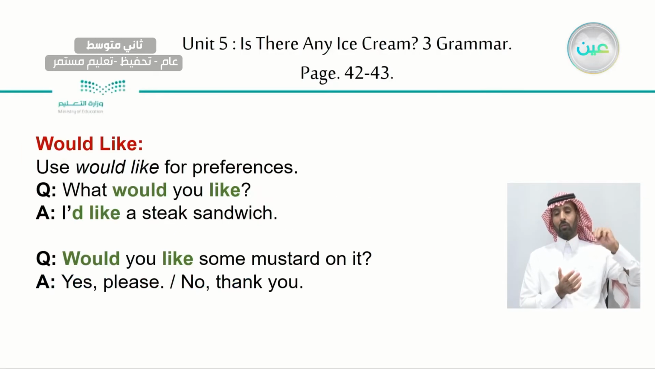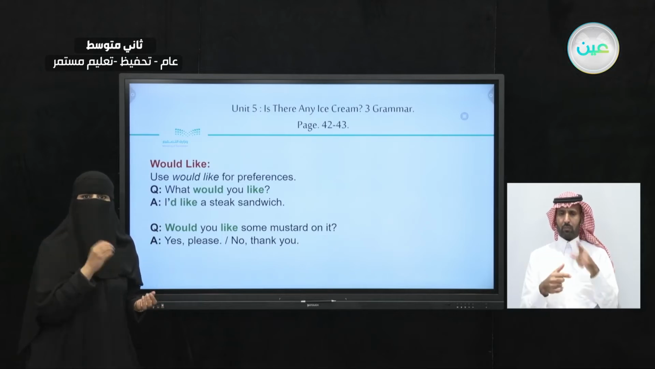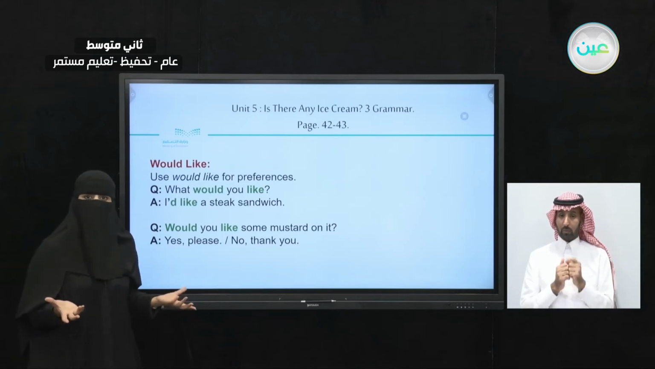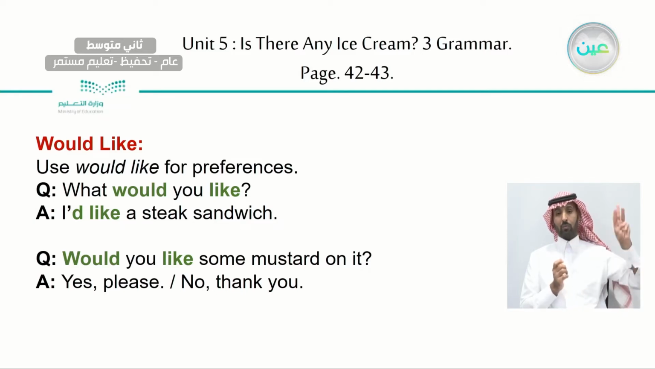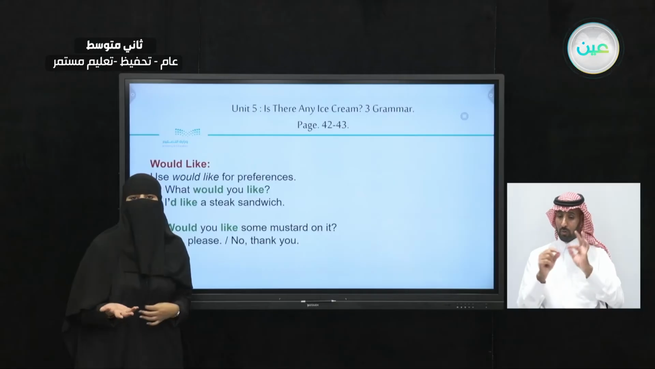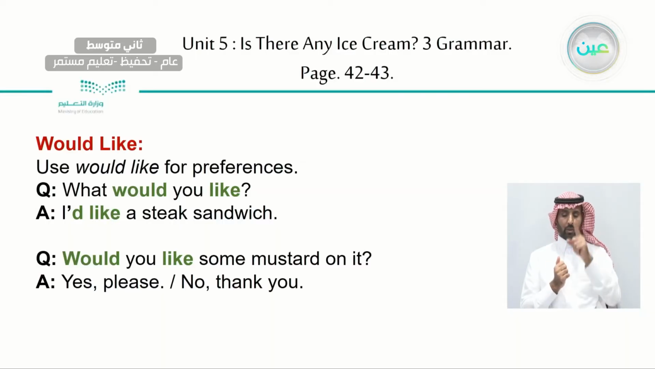Now, let's take a look at this conversation. There's a question and an answer. We use would like for preferences: things you would like or don't like. Now, let's take a look at the question. What would you like? What would you prefer? This is the question. What is the answer here?